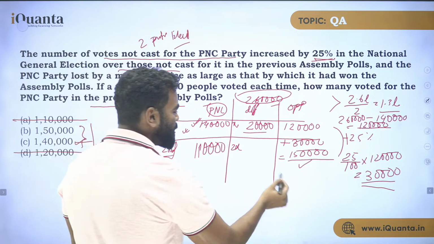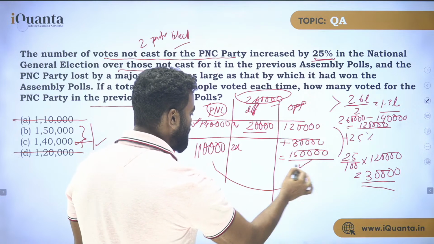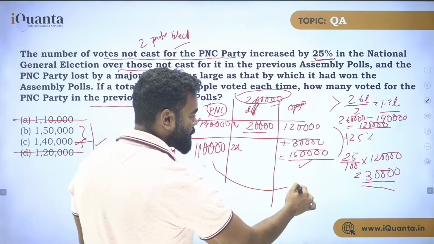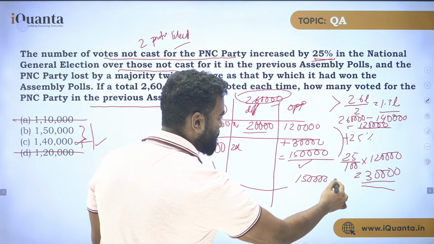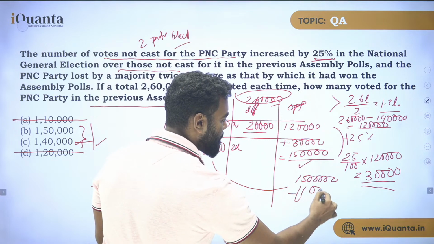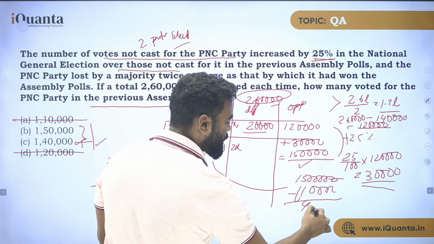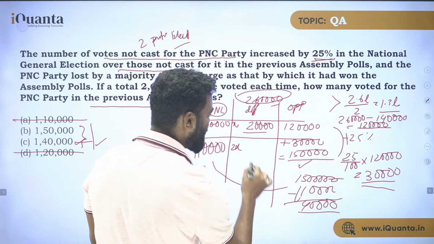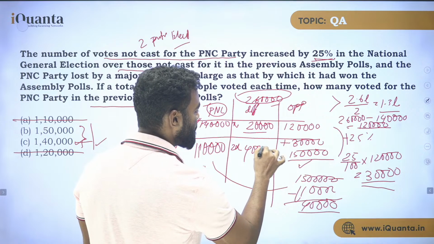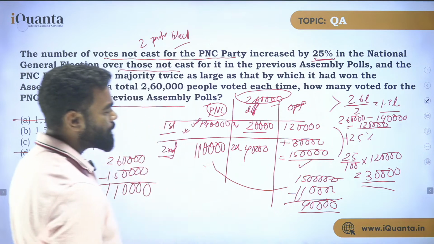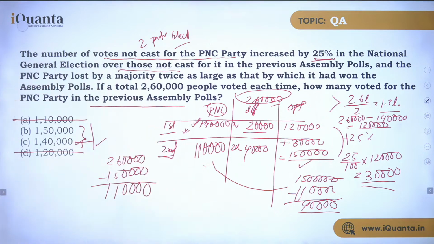So by how many votes did PNC lose? 1,50,000 minus 1,10,000, which is 40,000. So PNC lost by 40,000 votes exactly.